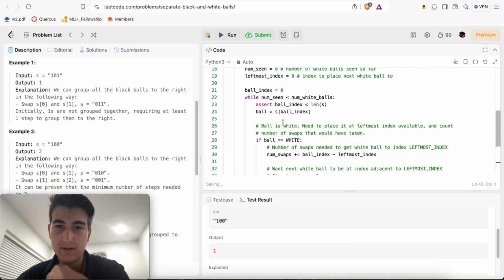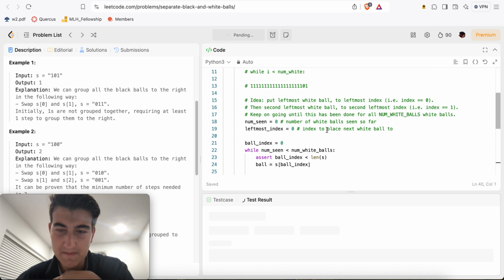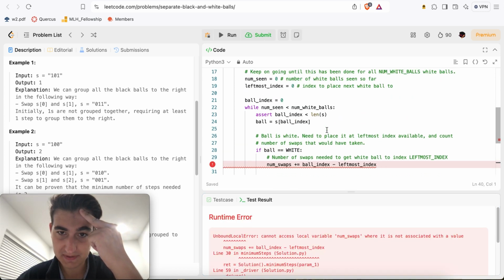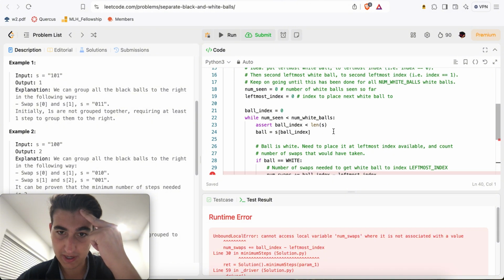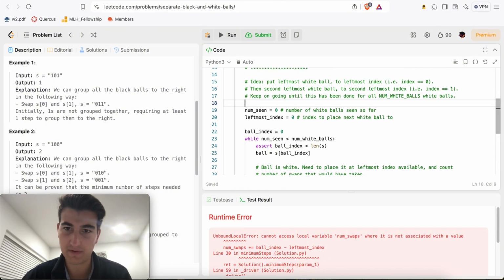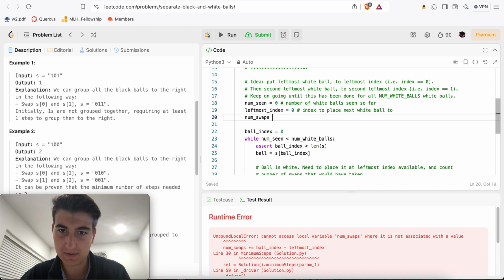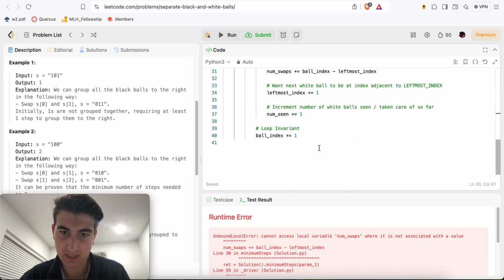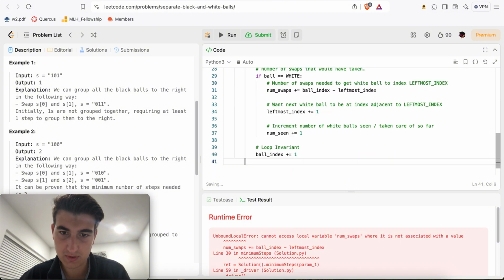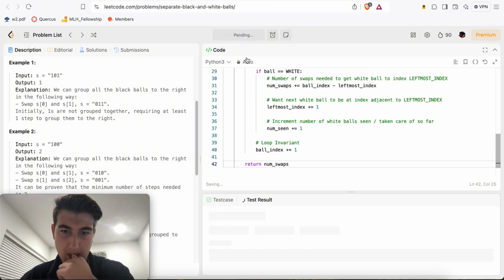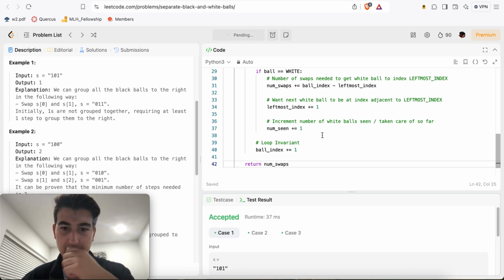I just gotta think here. I mean, we might as well try running it, but let me think if I'm missing anything. Num swaps. Oh yeah, so here we're gonna keep track of num swaps is equal to 0, the result to return, right? And here we're gonna return num swaps. Okay, it passes, submit.